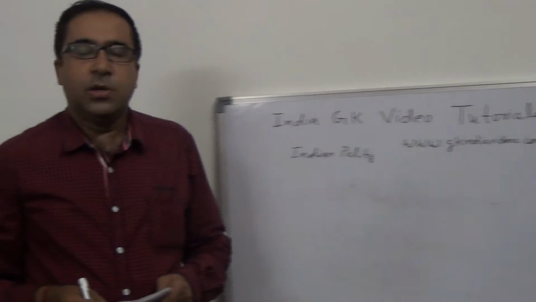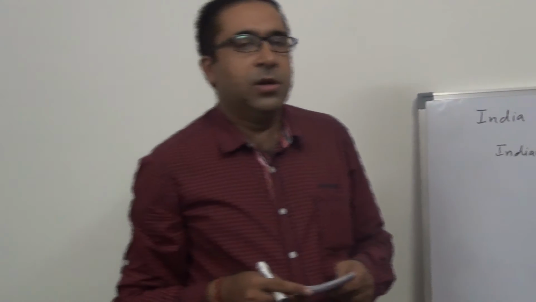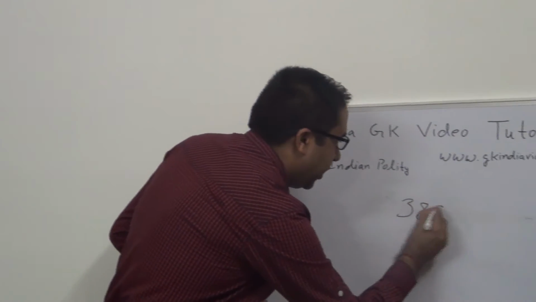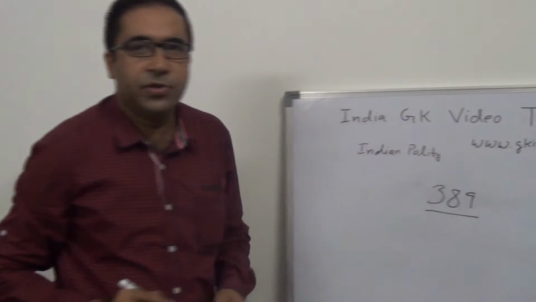Now the next question, sometimes this question is asked like, how many members were there in the Constituent Assembly? There were total 389 members in Constituent Assembly.